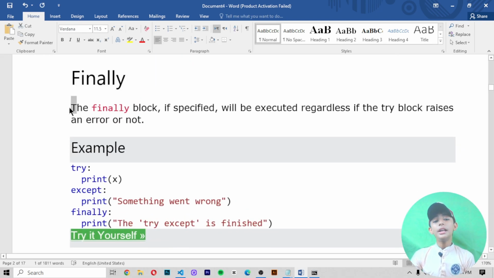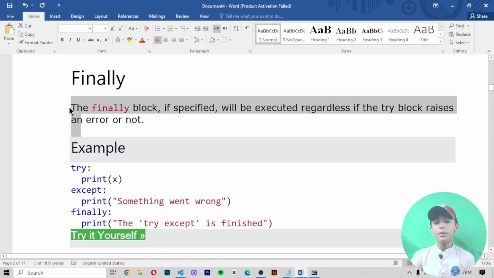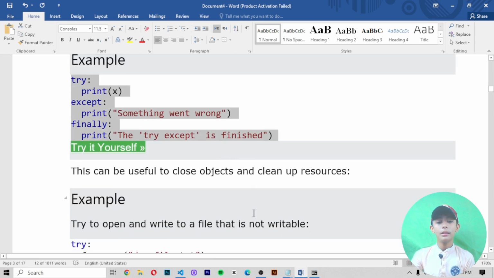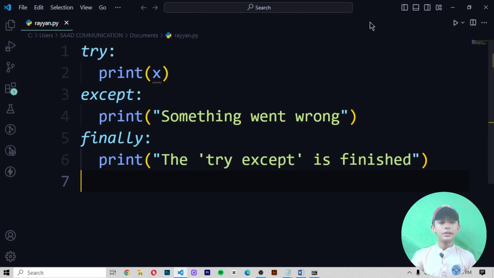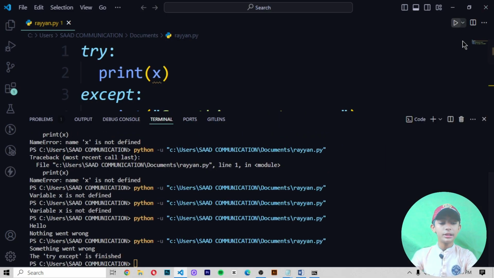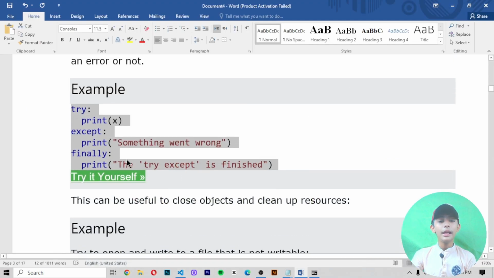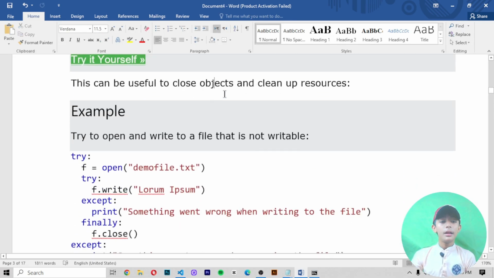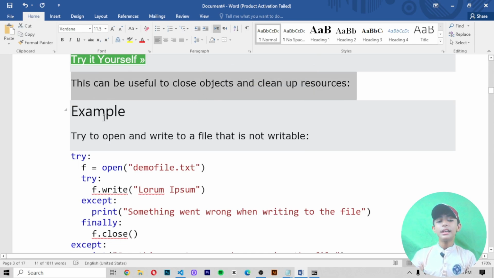Finally. The finally block, if specified, will be executed regardless of whether the try block raises an error or not. In this example, copy it and paste it. Save it and it should give me "Something went wrong. The try except is finished." Here you can see why it gives me that: the finally block will be executed regardless of whether the try block raises an error or not. This can be useful to close objects and clean up resources.